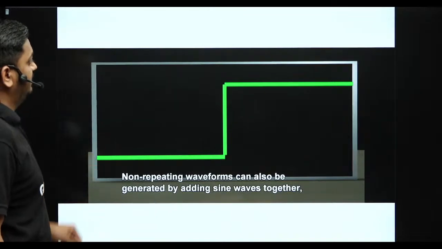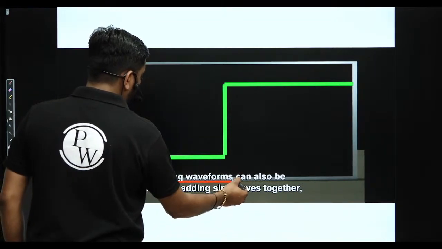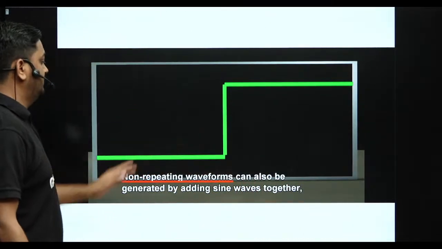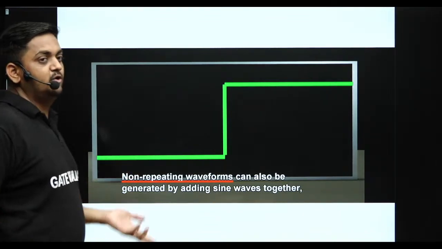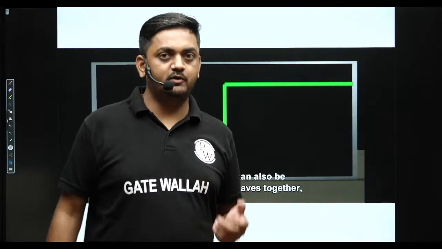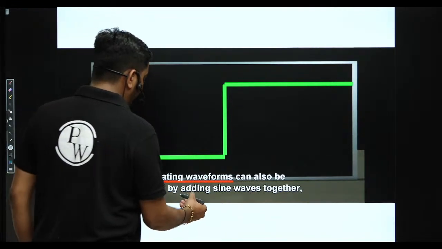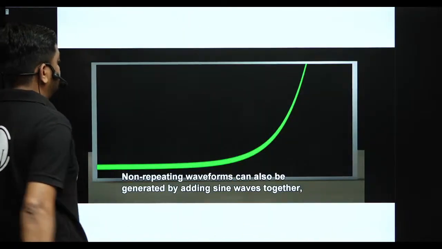Now next, this is very much important, the non-repeating waveform. See, this is a step function. Non-repeating waveforms can also be generated by adding sine waves together, like the step function and sinusoid, or an exponentially decreasing or increasing function. Non-repeating waveform means non-periodic signal; aperiodic, non-periodic, or non-repeating are all the same. But for this, all the possible frequencies are required, that means continuous frequency.